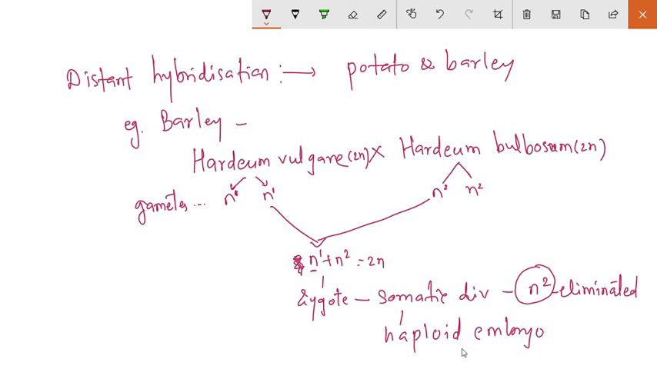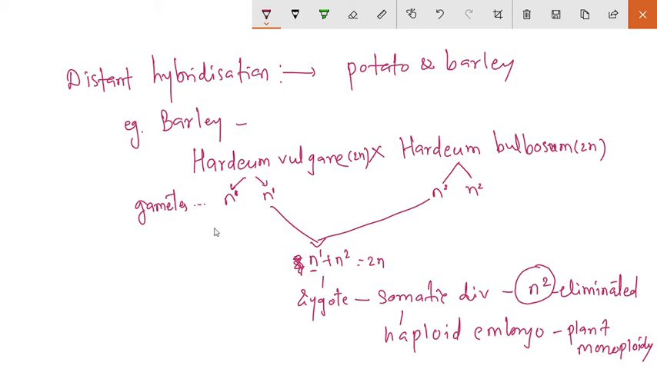It produces the haploid embryo. This haploid embryo develops into the plant, that is the monoploid. Then at the time of gamete formation, these monoploids are treated with colchicine. This colchicine is responsible for the chromosomal doubling.